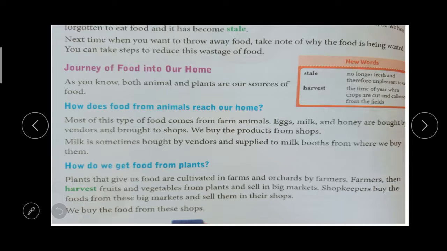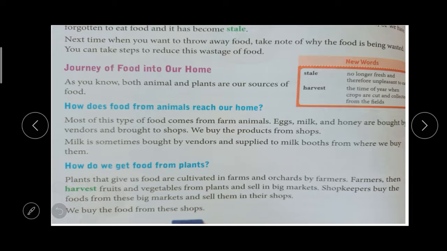Food from animals: most of the food will come from farms, right? Egg, milk, honey. These eggs, milk and honey are brought by the vendors. They are produced in the farm places and brought to the shop for sale. So we go to the shop to buy that product, right? Milk is sometimes bought by the vendors and supplied to the milk booth, from where we buy.